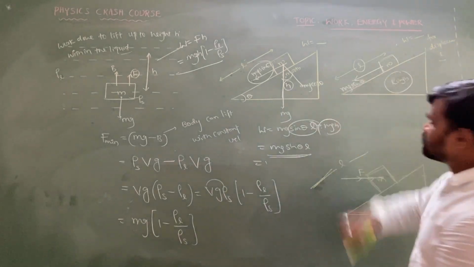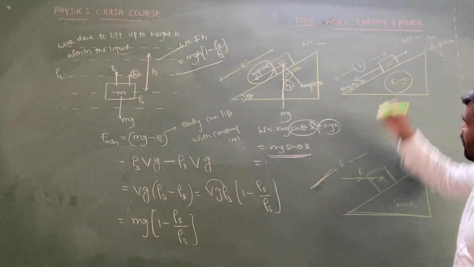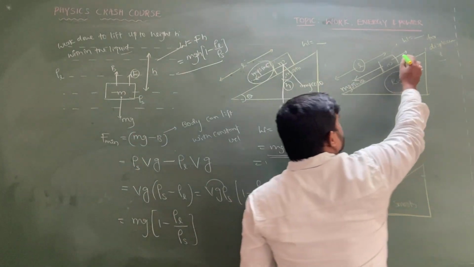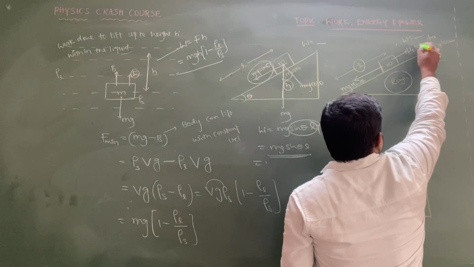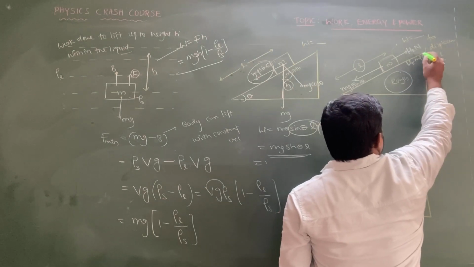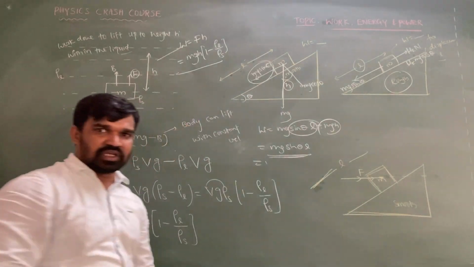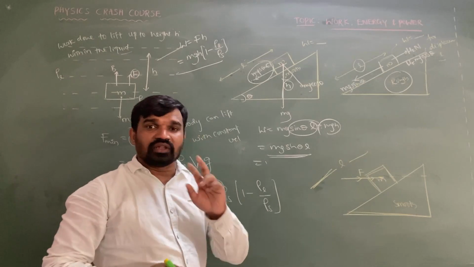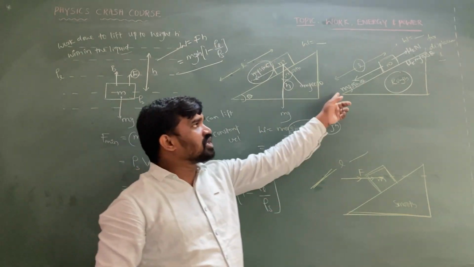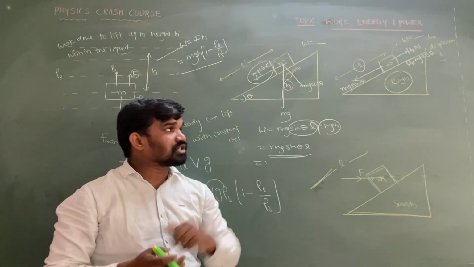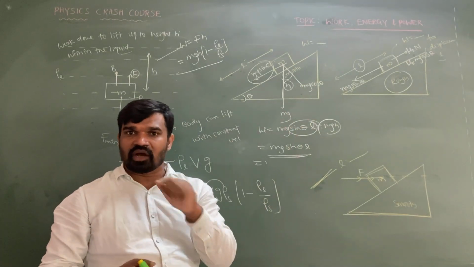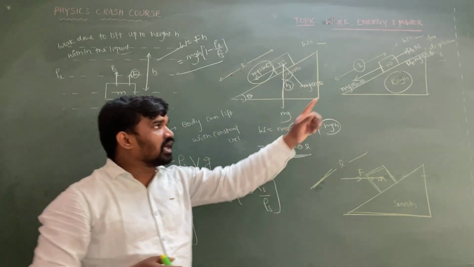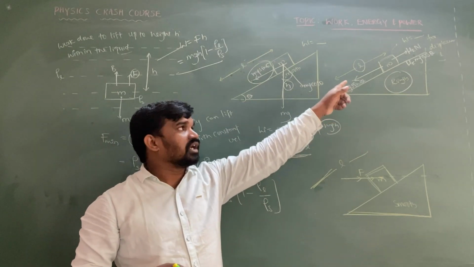As it is a rough surface, there is a frictional force acting up the inclined plane against the driving force. Its value is equal to mu_k times N, so this is equal to mu_k mg cos theta. The net force: there are two forces acting. mg sin theta acts in the direction of displacement, and mu_k mg cos theta acts opposite to the displacement. So the total work done on the system is equal to the work done by mg sin theta plus the work done by the friction.